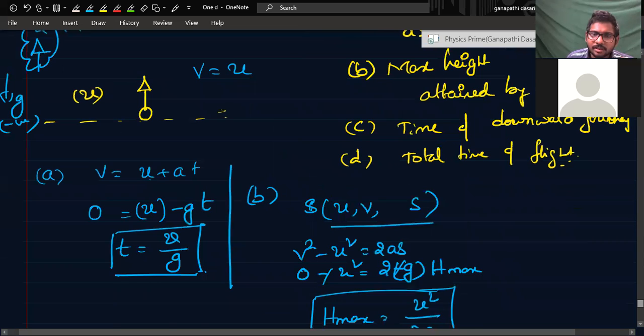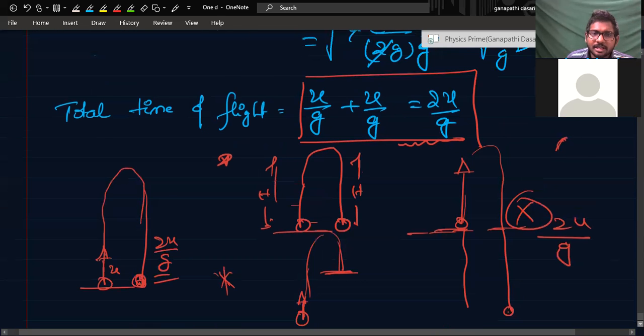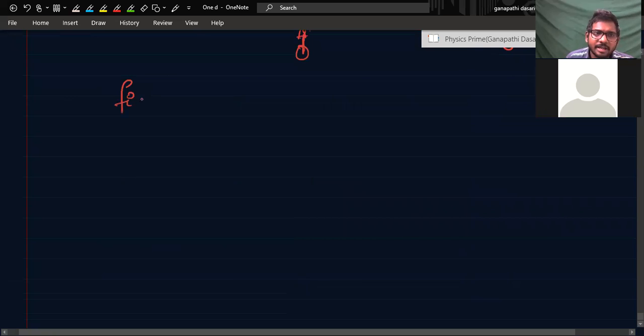What else did I ask? Total time of flight is over. Then finally, what is the final velocity? Your question of final velocity. What is the final velocity?